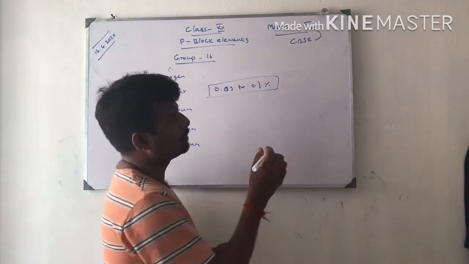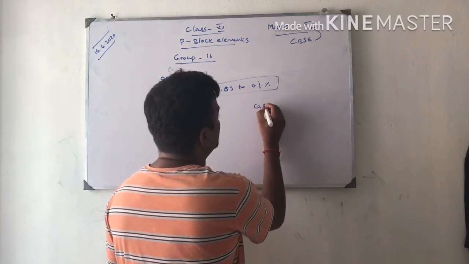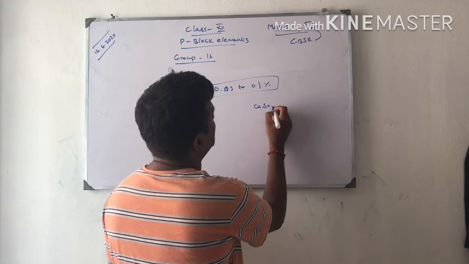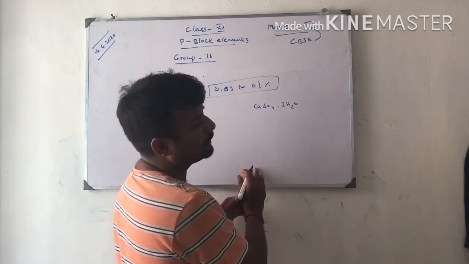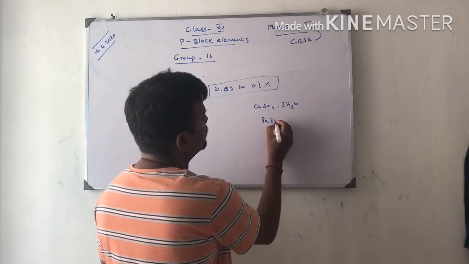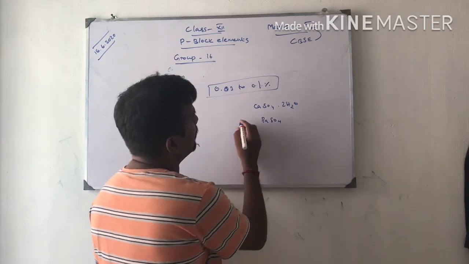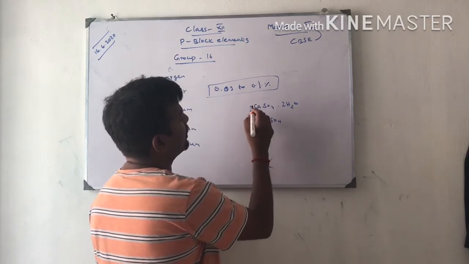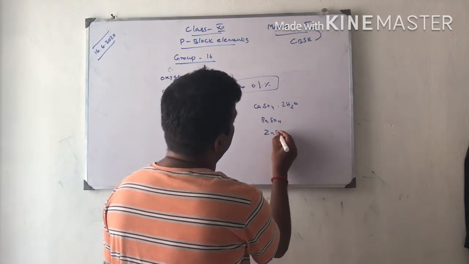In combined state it is present as lead sulfide, calcium sulfate 2H2O called gypsum. Barium sulfate BaSO4 called barite. Calcium sulfate, barium sulfate, next one is zinc sulfate, ZnSO4.